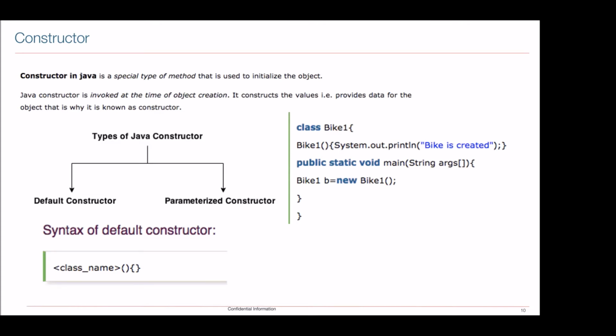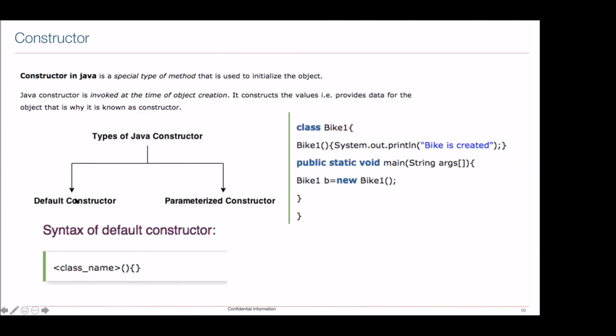And that is the reason why we say it as constructor. That means it is constructing something. What is it constructing? It is constructing your object. So there are 2 kinds of constructor: one is the default constructor and the other is the parameterized constructor.